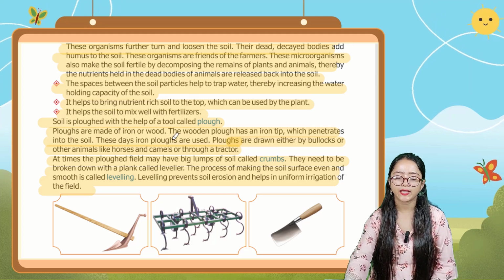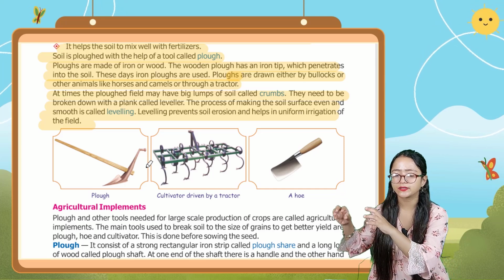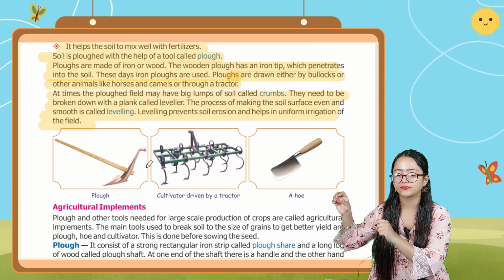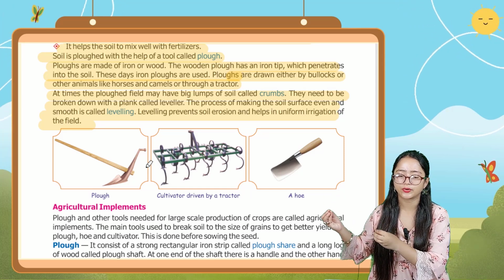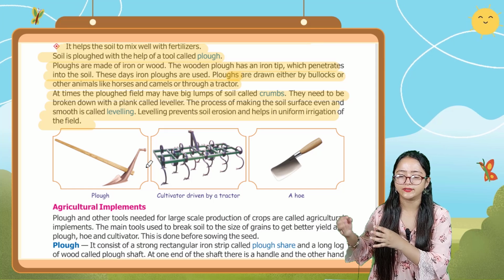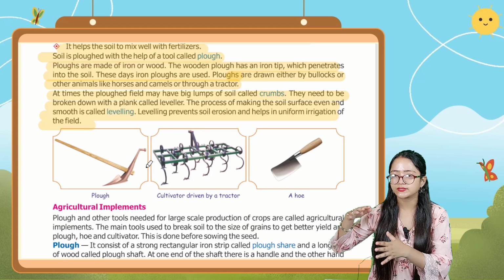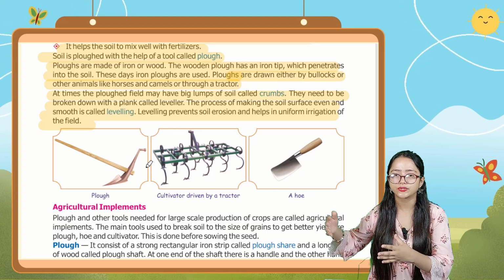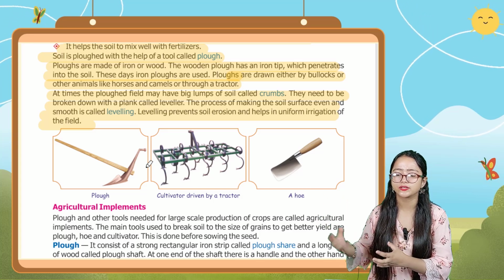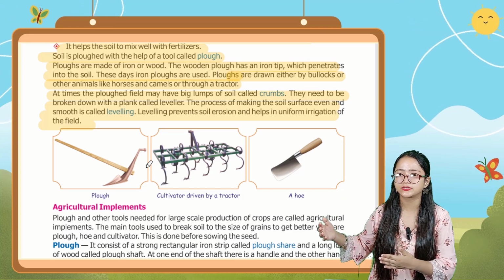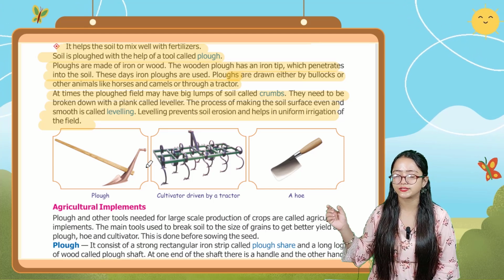At times the plowed field may have big lumps of soil, which are called crumbs, and they need to be broken down with a plank called a leveler. And the process of making the soil surface even and smooth is called leveling. Leveling prevents soil erosion and helps in uniform irrigation of the field, so that the water reaches the crop.